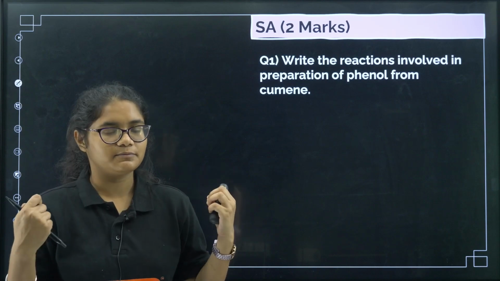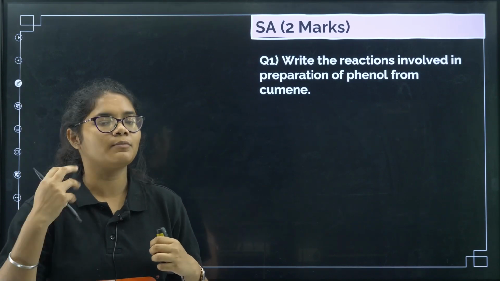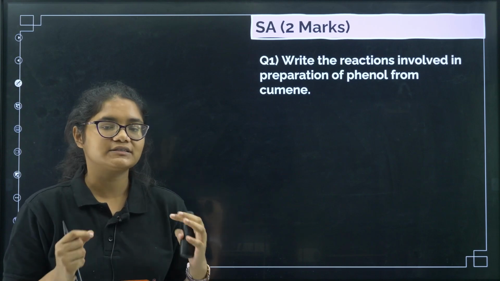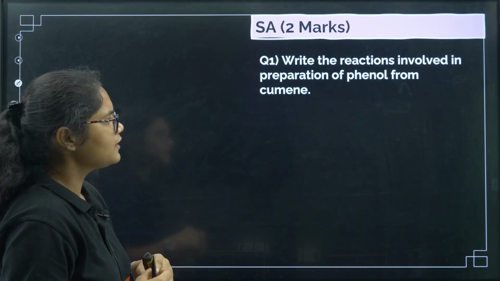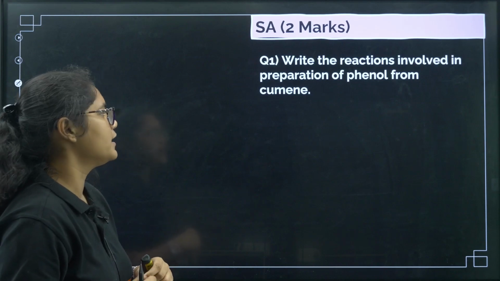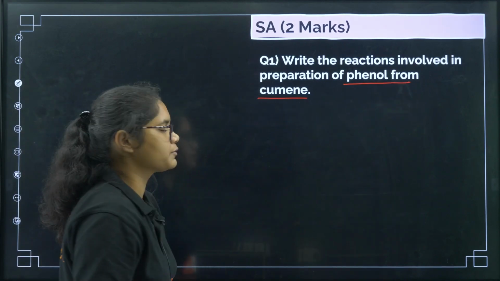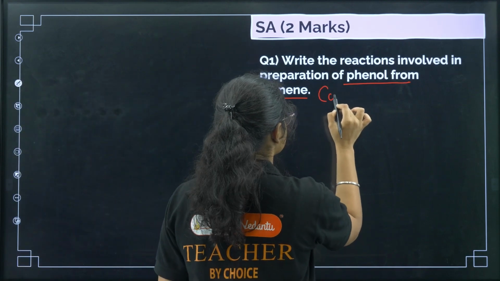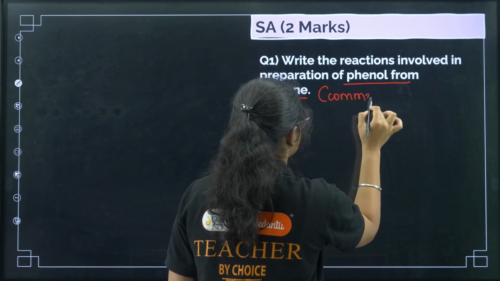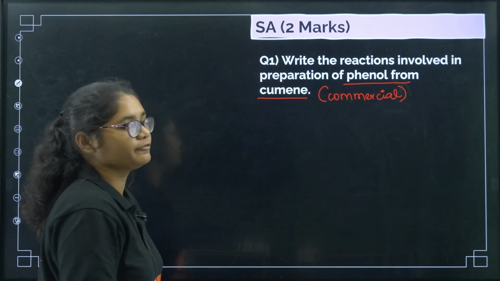So 2 MCQs will be asked. You need to prepare everything for MCQs. Now we will head towards the 2 marker questions, the most expected questions that can be asked for 2 marks. Write the reactions involved in the preparation of phenol from cumene. This is a direct question. Why is this question asked? You should remember that this is the commercial method for the preparation of phenols.